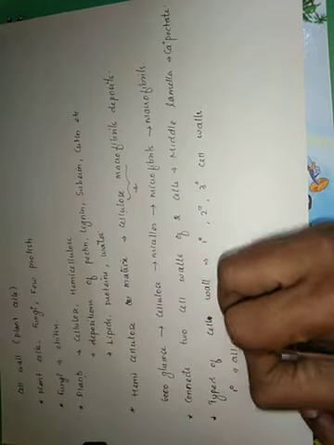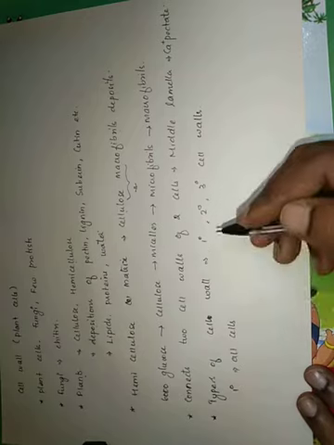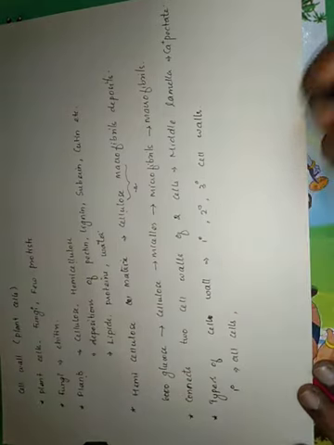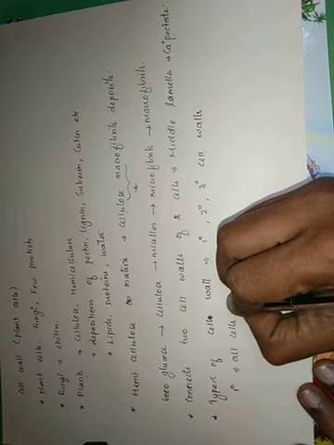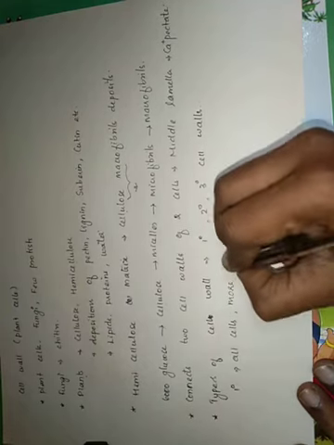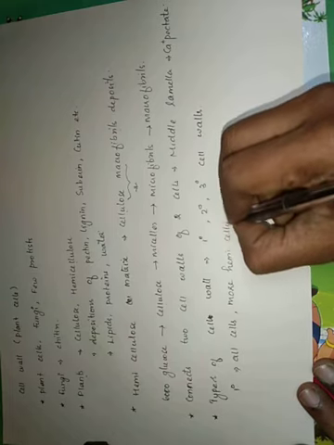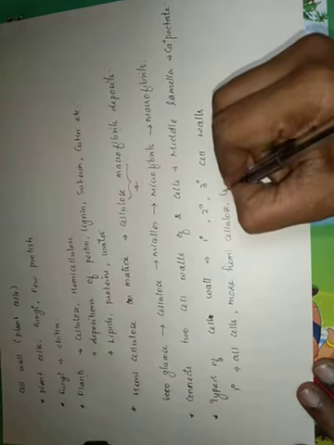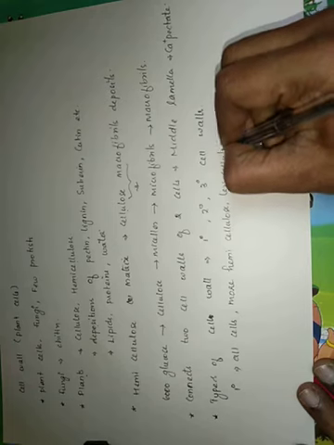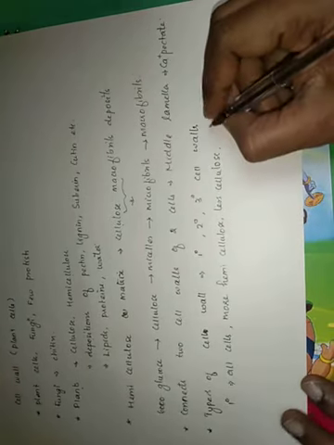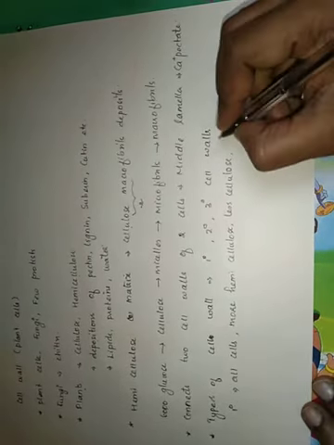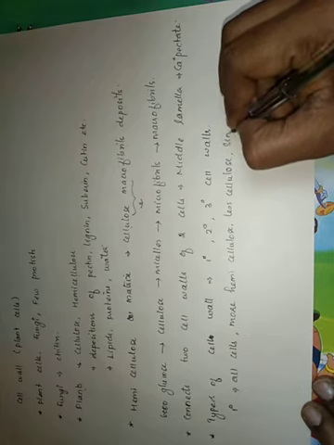The primary cell wall is going to be present in all plant cells. When I write all cells, it is not defining all the cells. It is going to be present in all plant cells, and they have more hemicellulose and less cellulose in them, and they are going to be a simple layer.